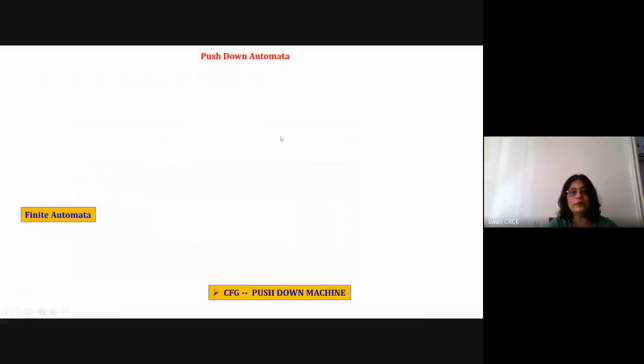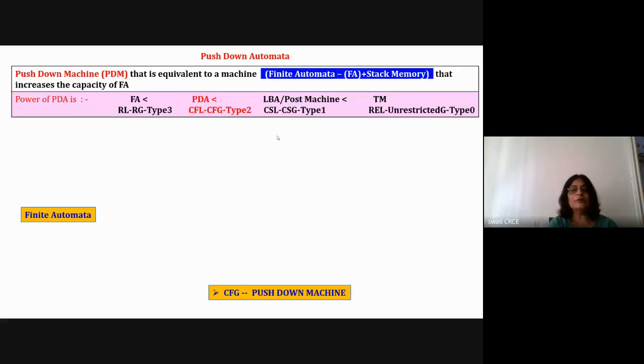Push-down machine is also called a PDA, that is push-down automata. The short form is PDA or PDM, that is push-down machine or push-down automata. Both are the same. This push-down machine is equivalent to a machine that is finite automata, which we have studied already. So it is equivalent to finite automata plus stack memory. If you add stack memory to your FSM or finite automata, you get the push-down machine. So it increases the capacity of finite automata.